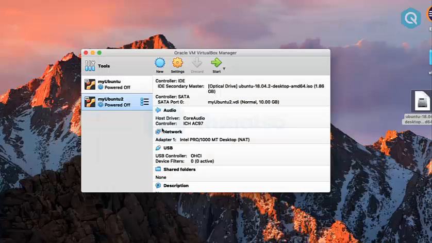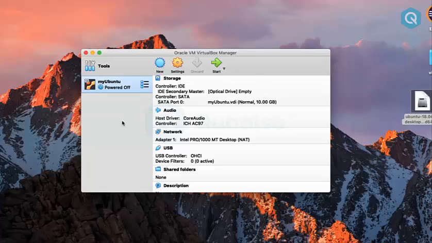Remember, all the tasks that we are doing here do not affect our host OS. Thereby, feel free to do any experiment you want. If you think there is a problem, then delete it and create a new one. Now finally, the Ubuntu OS is installed on our VM. Now I'm going to start it. So select your VM and click on the Start button.